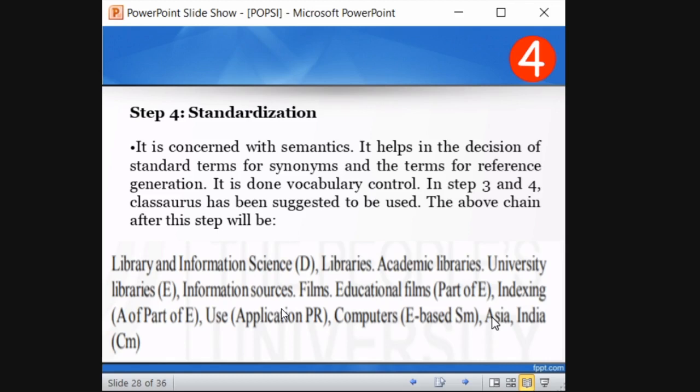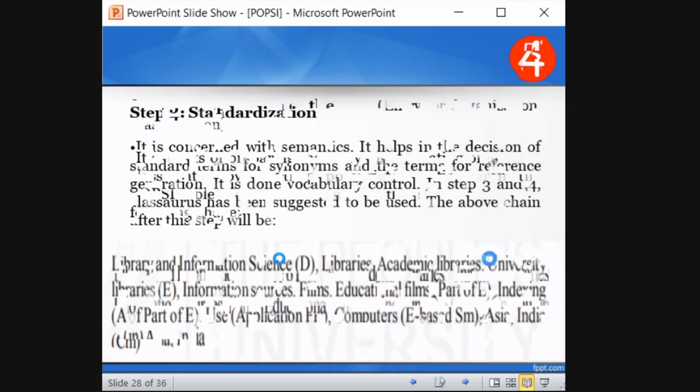So standardization involves the adding of semantics. That is, appropriate semantics. You need to add appropriate ones. You cannot just add something. It should be related to the part. If you can't add it, you just leave it. Simple as that. Okay. If there is no chance of adding anything, you can leave it. It is to improve the sort headings, right?